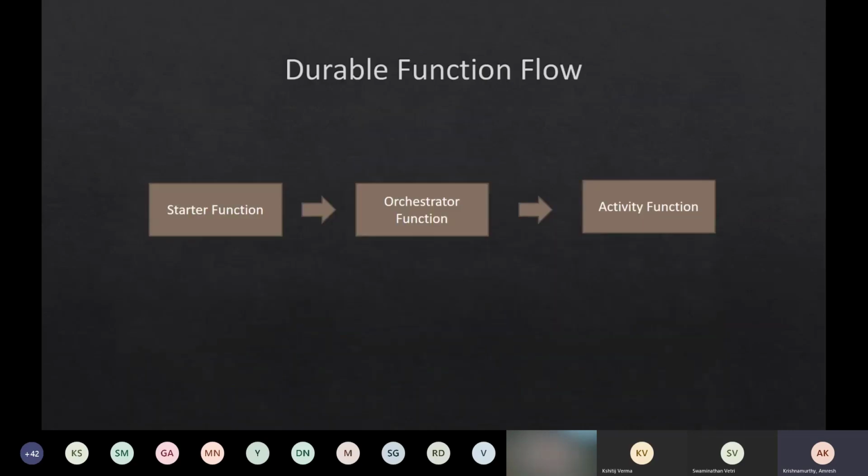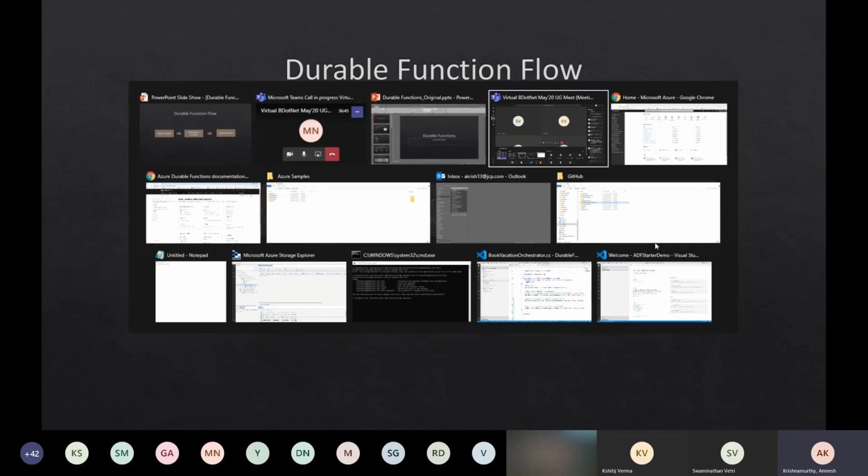So the flow is something like this. As a client application, we call the starter function or the client function, which is internally going to call my orchestrator function. And within the orchestration function, we have to maintain the state and the order in which we are calling one or more activity functions. So I will just quickly show a demo. We can use Visual Studio Code to have a demo for this.